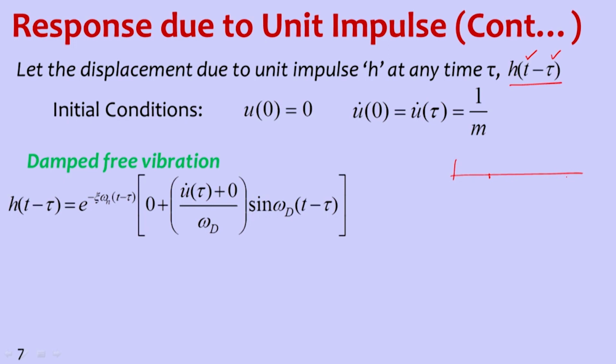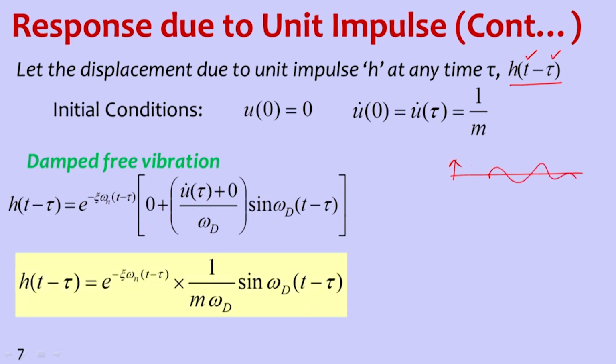After that the response starts. As you can see, h, the response due to unit impulse applied at time t equal to tau, is equal to e to the power of minus zeta omega n t minus tau multiplied by 1 by m omega d sin omega d into t minus tau.